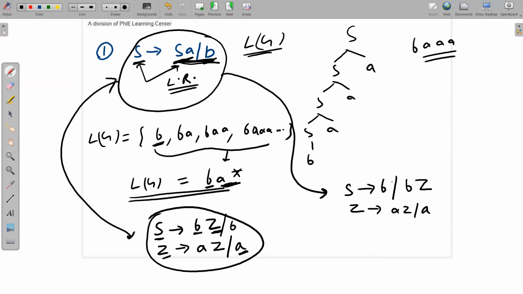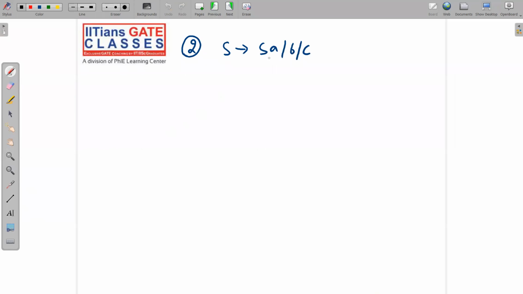If you have not got the idea properly, then no problem. I am going to solve many examples. You will get the idea. Please note it down carefully. Next slide. S implies SA, B or C. So see the language generated by this grammar. I hope you have got the point. The language generated will be B plus C, A star. I have written it in a faster manner. Please try to analyze yourself. This is homework for you, and you have to imagine why I have written it like this.